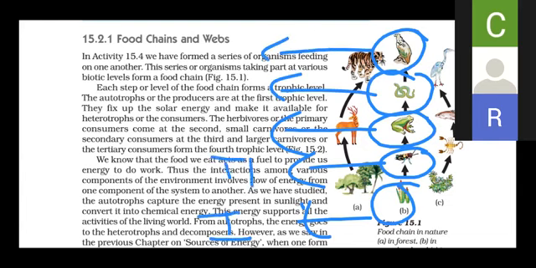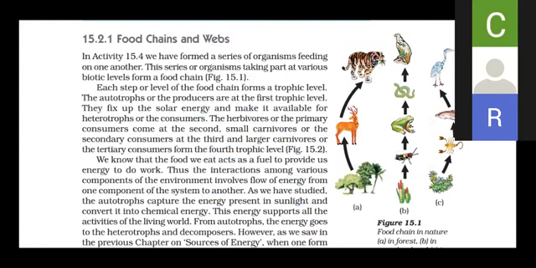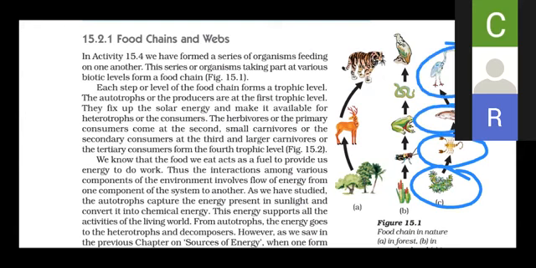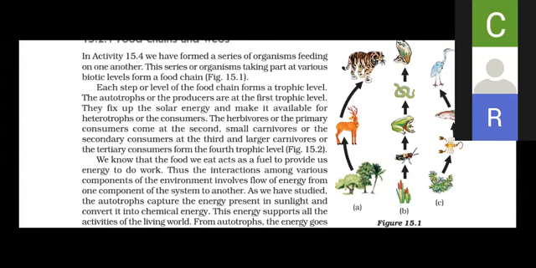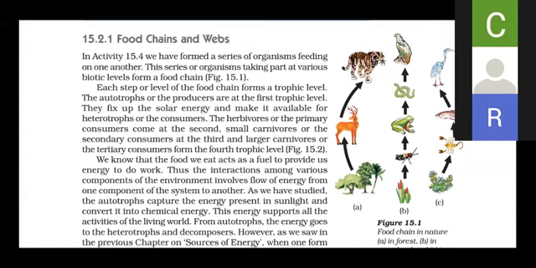First trophic level, second, third, fourth, and fifth trophic level. Here the producer produces the food. Then primary consumer, secondary consumer, tertiary consumer. In this way you can observe various food chains in a particular ecosystem, where you will come to know who eats whom, and how the balance of the ecosystem is maintained.